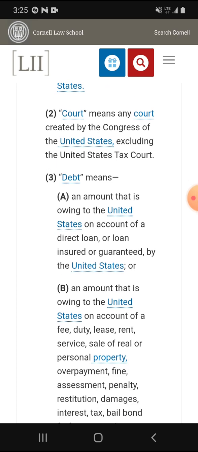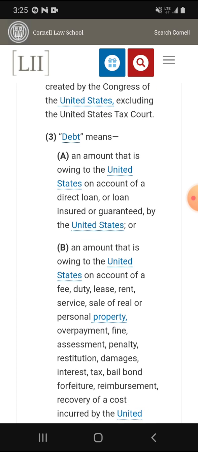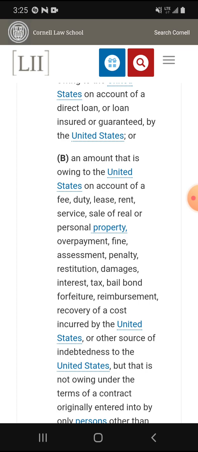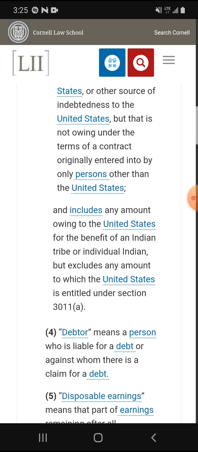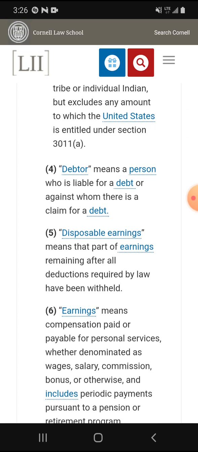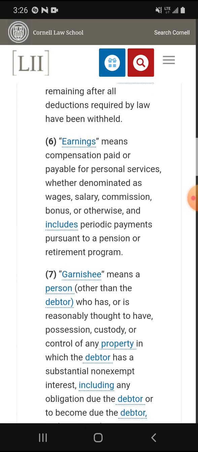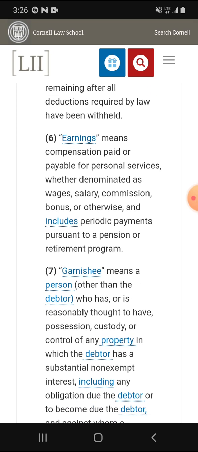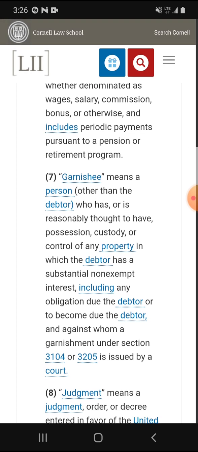That's interesting. So a debt means an amount that is owing to the United States on account of a direct loan or loan insured or guaranteed by the United States, right? So this is all for that. But here, let's go down here. A debtor means a person who is liable for a debt or against whom there is a claim for a debt, right? So we talk about earnings. Garnishee means a person other than the debtor who has or is reasonably thought to have possession, custody, or control.